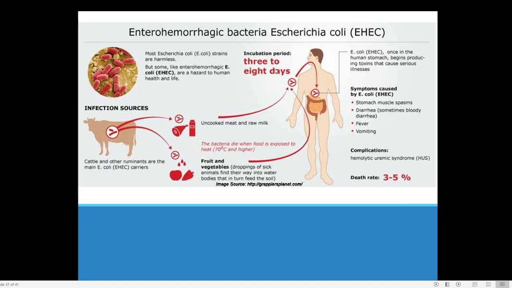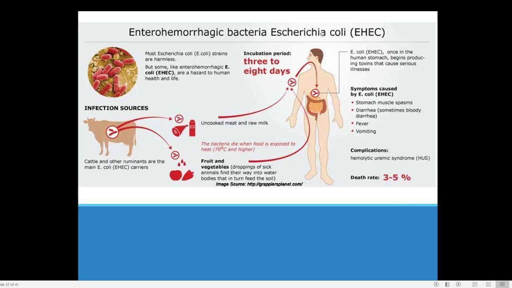It has an incubation period of 3 to 8 days. What usually happens is that stomach spasms, diarrhea and vomiting will be there, and sometimes hemolytic uremic syndrome, where blood may be present in the urine. Normally around 3 to 5% of people can die.